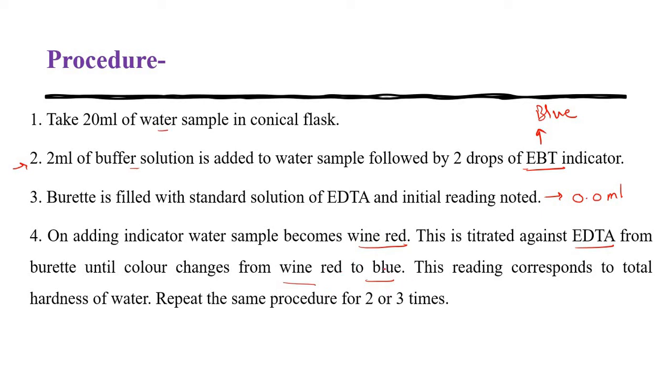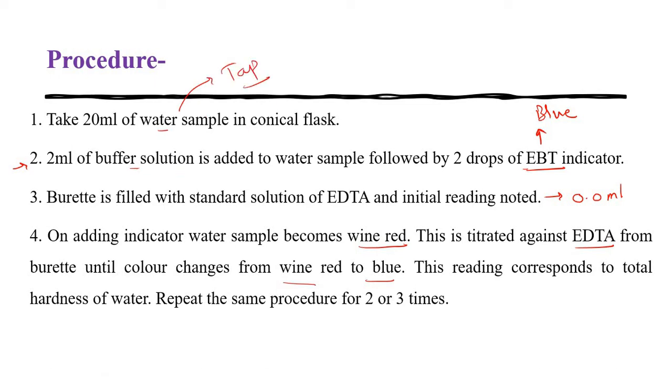When the end point is reached, you have to note down the reading in ml. So this is the whole process for the first trial. You have to repeat the same procedure 2 to 3 times for the simple hard water sample, that is the tap water sample.